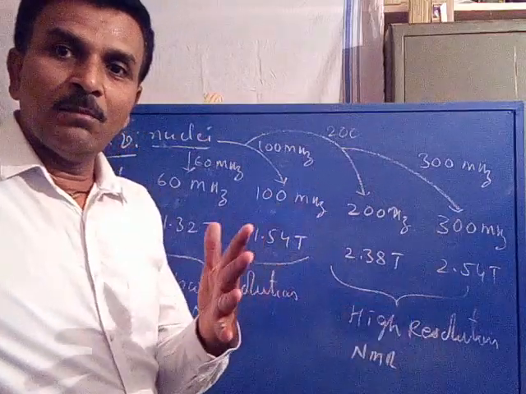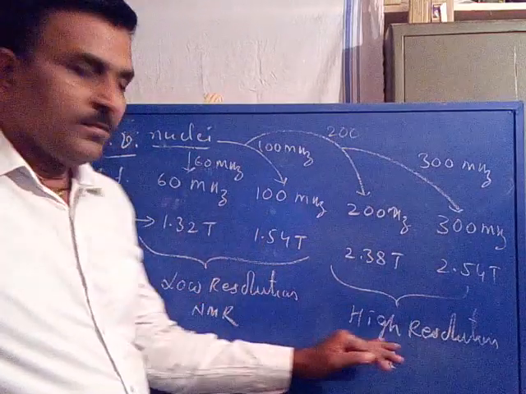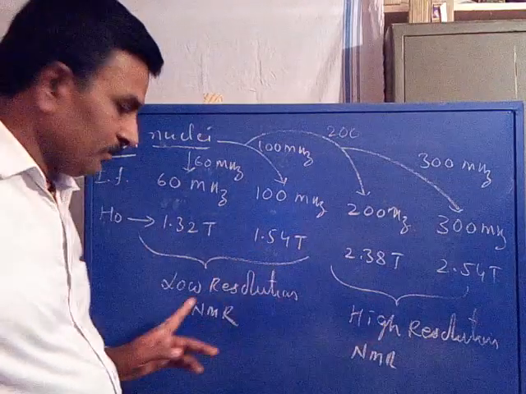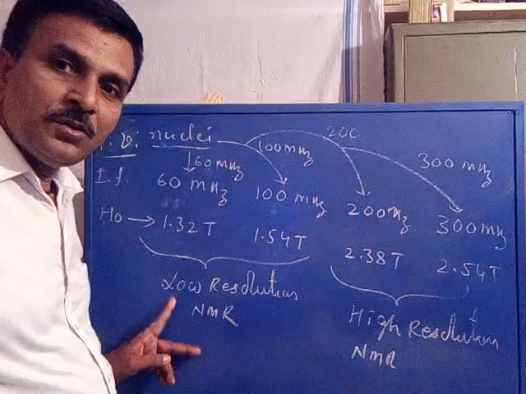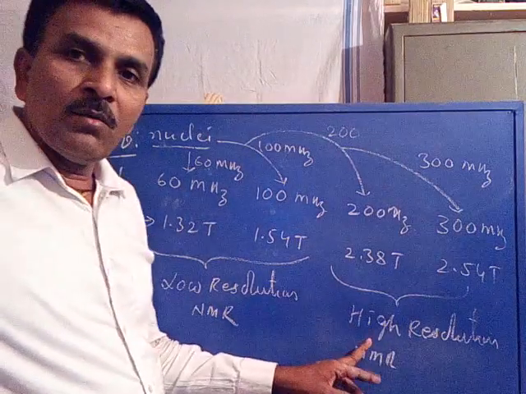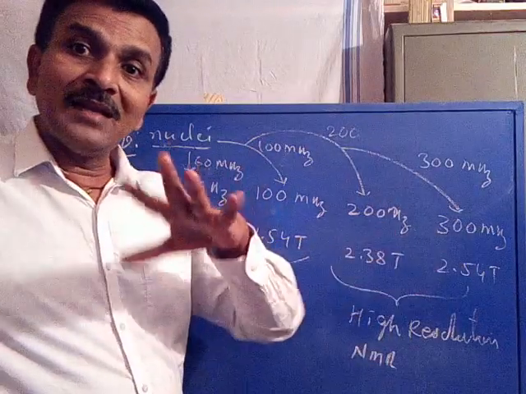I will show some examples, the best examples. So from low resolution to high resolution, from overlapping multiplets to non-overlapping multiplets, is achieved.